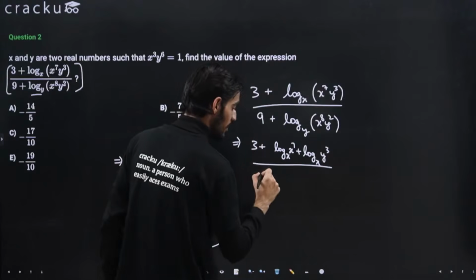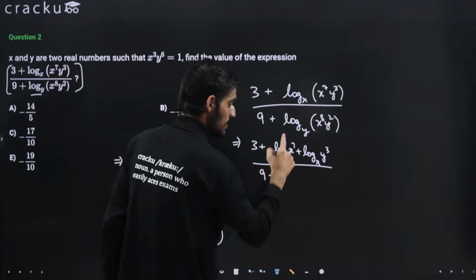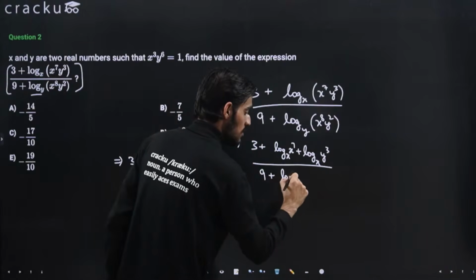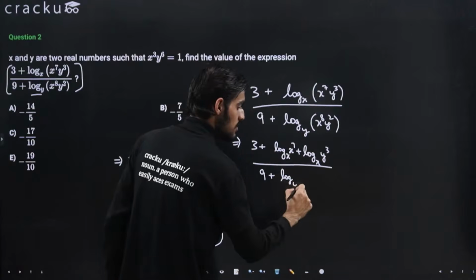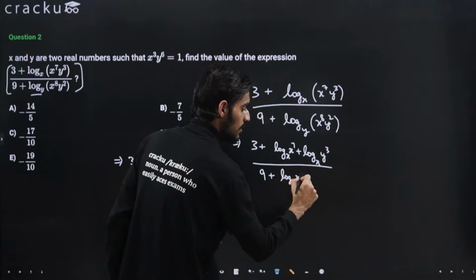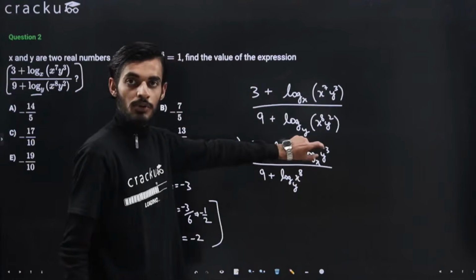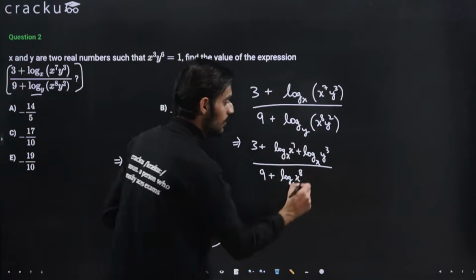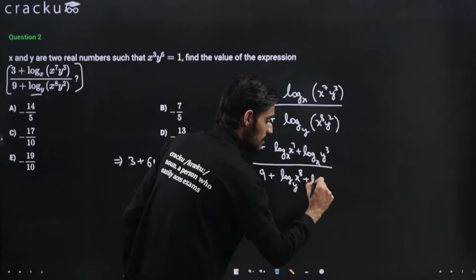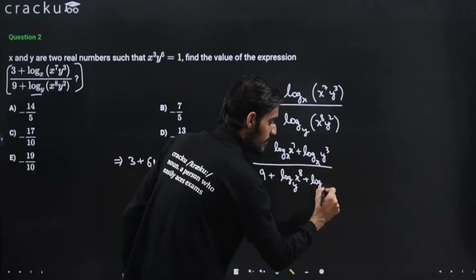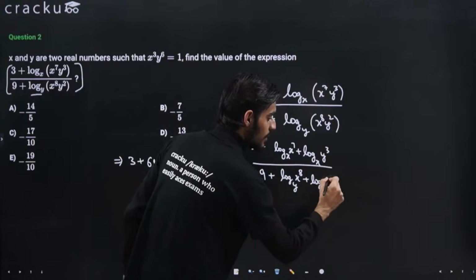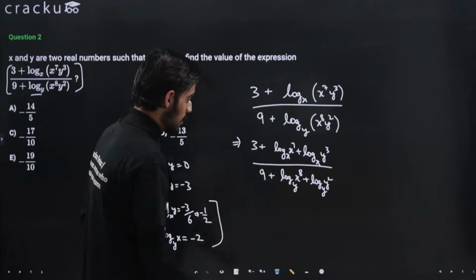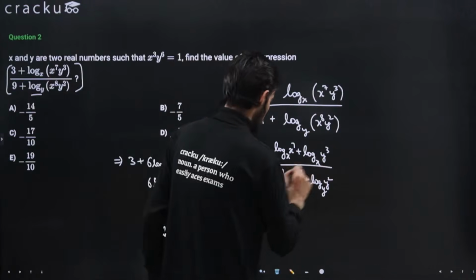Similarly for the denominator also, 9 plus log with the base y of x raised to the power 8, and here also I am applying the product rule, so the second term will be plus log base y of y square. Now we can just simplify it.